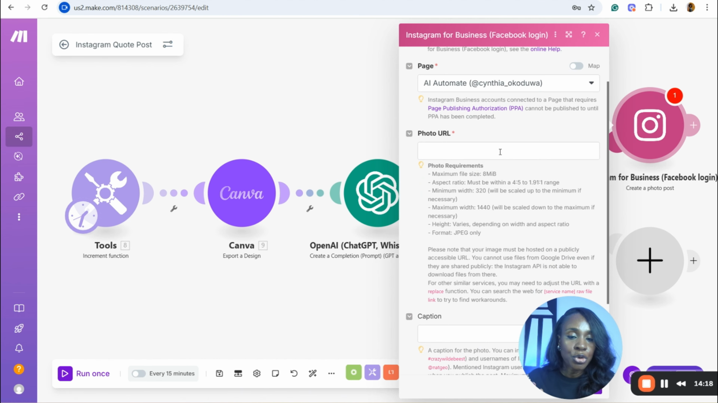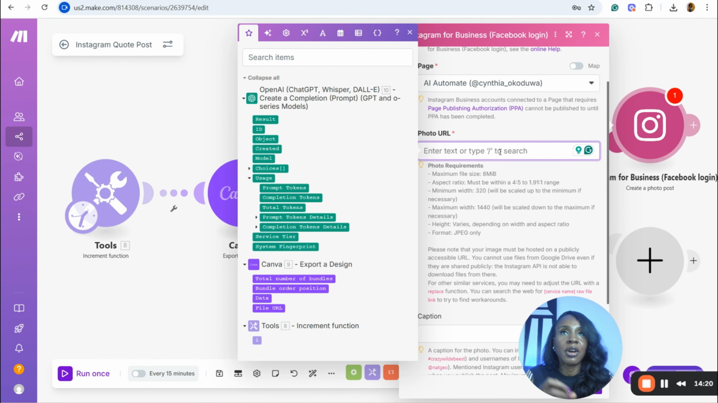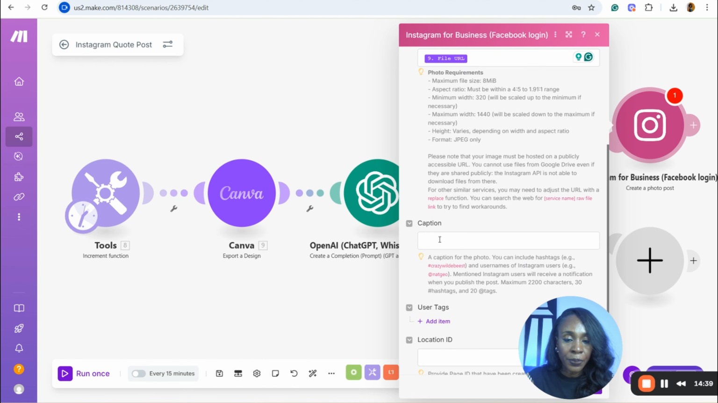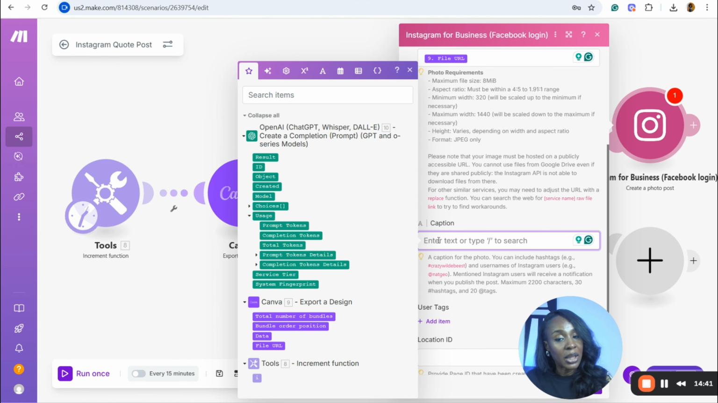Now, for your photo URL, this is where Instagram is going to be getting the photo from. The photo is going to be coming from the Canva model, the file URL. This file URL is where all your photos are contained. So you click on this, it will populate this part. Then it's also asking you for a caption. Remember that we have told ChatGPT to create a caption for the photos or for the different quotes that it will be receiving.